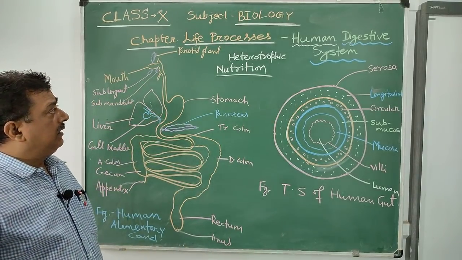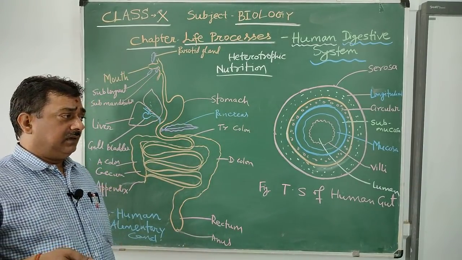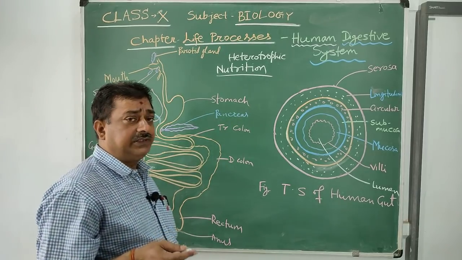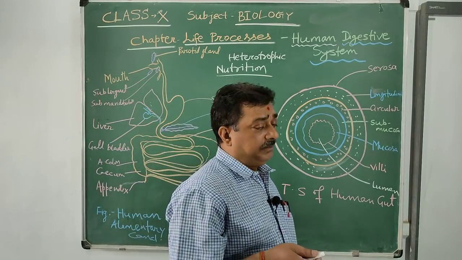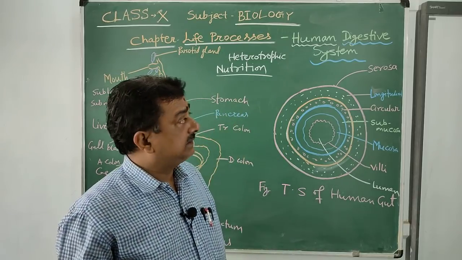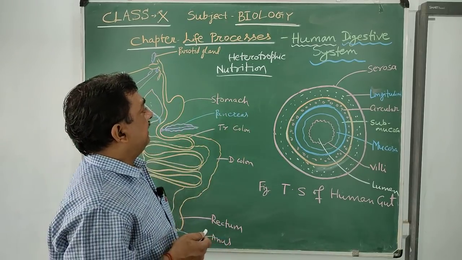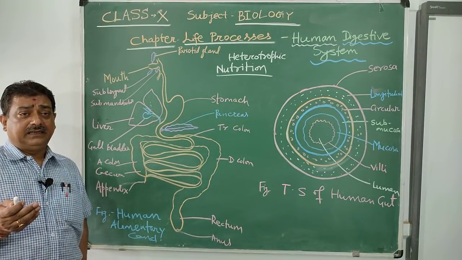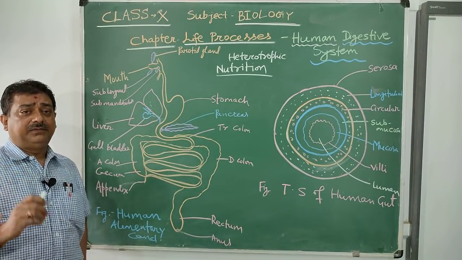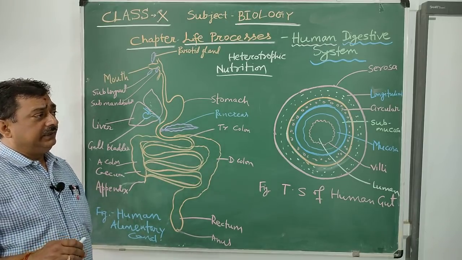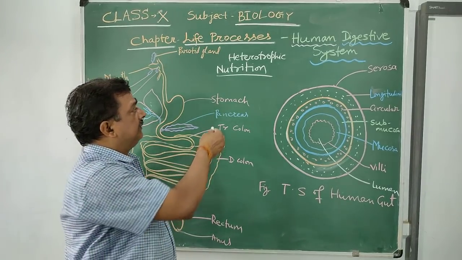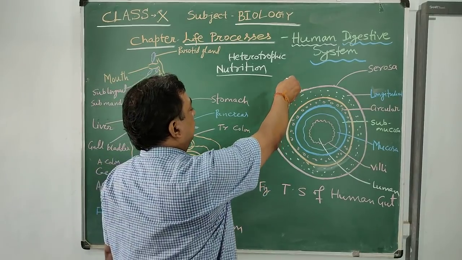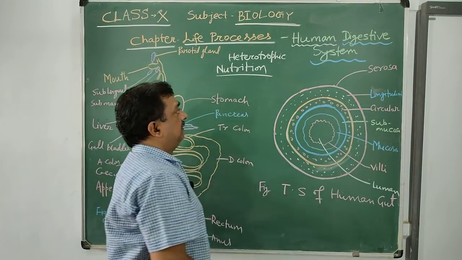As already told in the previous class, nutrition is a chain process during which ingestion, digestion, absorption, assimilation and egestion of food material takes place. Ingestion means intake of food material.